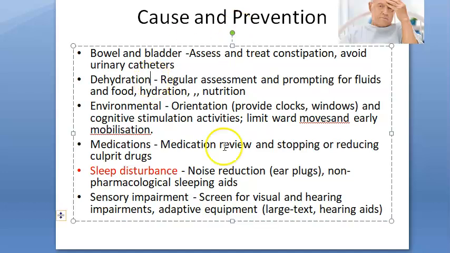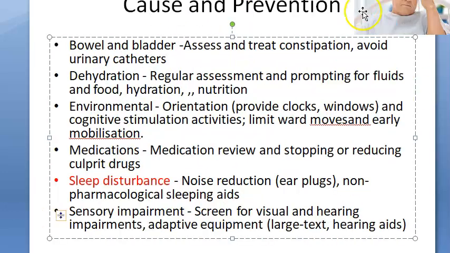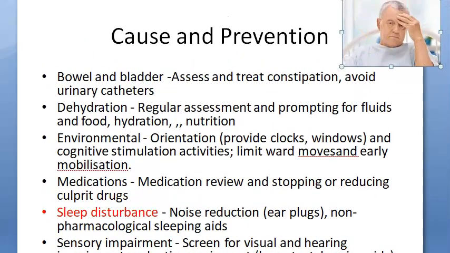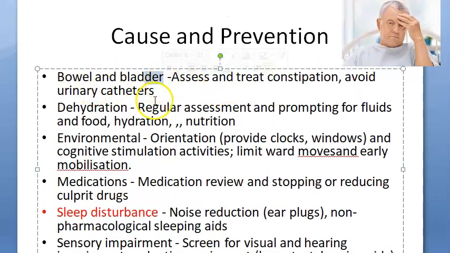Guys, prevention, what they are saying is when the patient is in hospital, you should check if they have constipation, you should avoid urinary catheters, etc. Then you should give them fluid, hydration, nutrition, etc. So you should not let them become dehydrated. Then you should provide clocks and windows. They should know whether it's day or night. So you should provide proper windows and clocks so that they know whether it's morning or night and what the time is, etc.